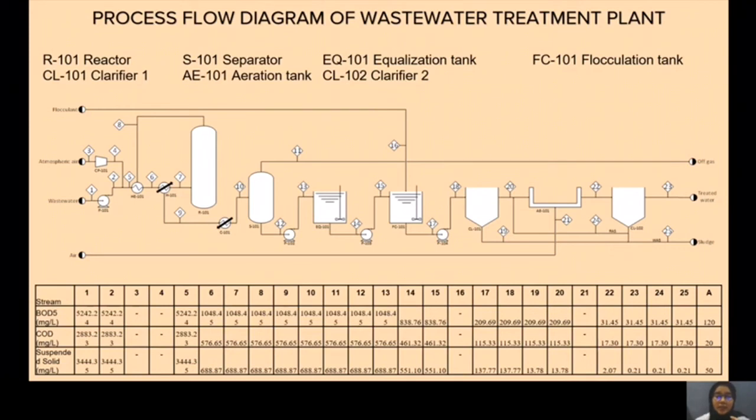Then, it will enter the first clarifier to remove sludge. Next, the effluent will enter the aeration tank to remove excess COD and BOD. Finally, it will enter the second clarifier to remove excess sludge.